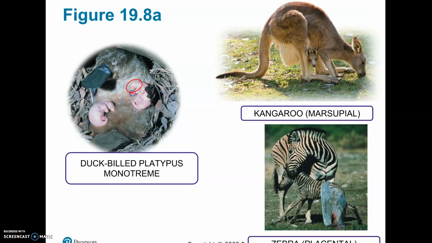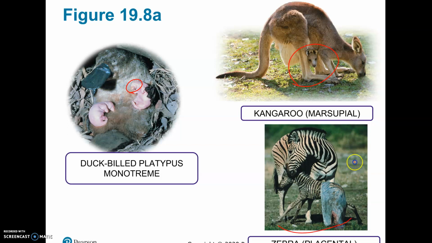So this is a monotreme. See, even as babies, these have hatched out of the egg. They still actually get milk from the mother, but they lick it off the mother, which is pretty gross. This is a marsupial, and again, we're showing a baby here that's pretty fully developed. Remember, when it's first born, I'll try to pull a video for class to show you guys. When they're first born, they're like the size of a dime, and they have to crawl into the pouch.